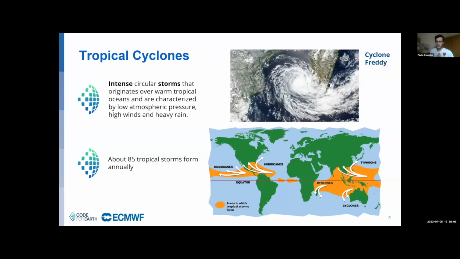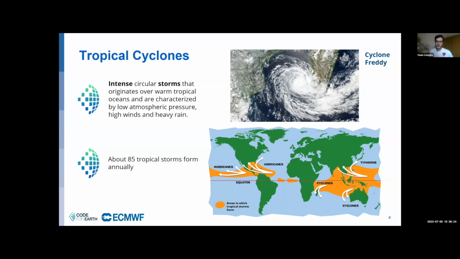Let's start with some introductory information regarding the events at the center of our project. Tropical cyclones are intense circular storms that originate over warm tropical oceans. They are characterized by low atmospheric pressure, high winds, and heavy rain.